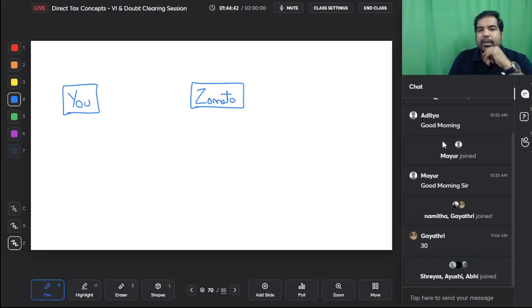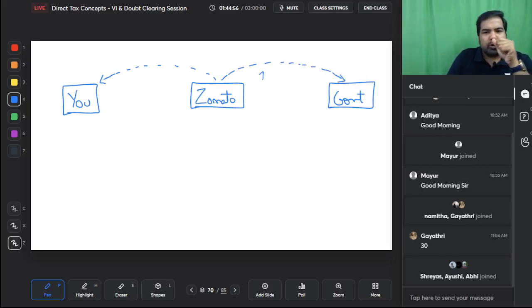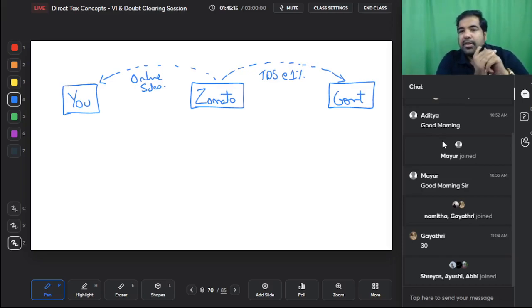Now Zomato will collect this money from all the customers and they will pay you this money, and while they're paying you, the government says, listen, these are online transactions, so we also want to be a part of it. So why don't you deduct TDS at the rate of 1%, very low, and pay it to us on these payments made for online sales. So whether you're Uber, Ola, Zomato, anyone you're making payment to, you need to deduct TDS at the rate of 1%. But guys, imagine Ola and Uber drivers. They are very hard-working individuals, and 1% is something that will bother them.